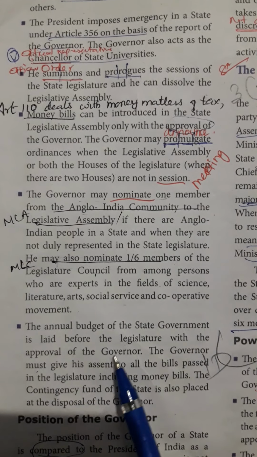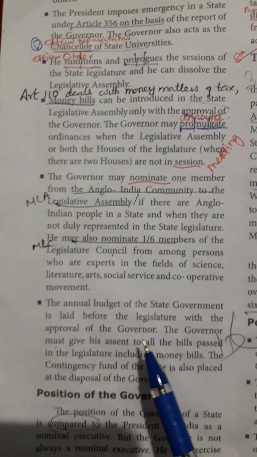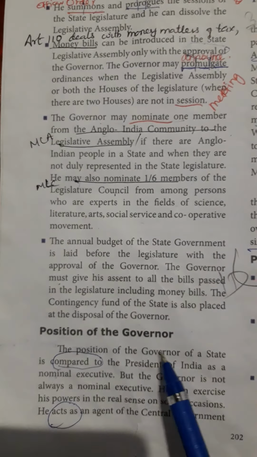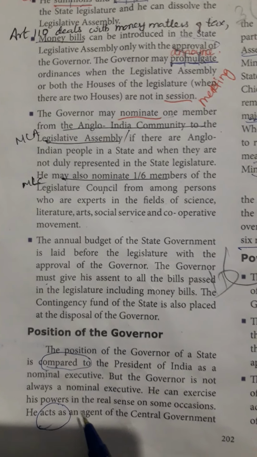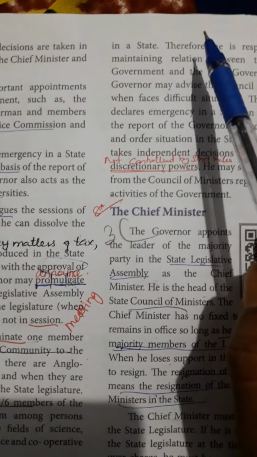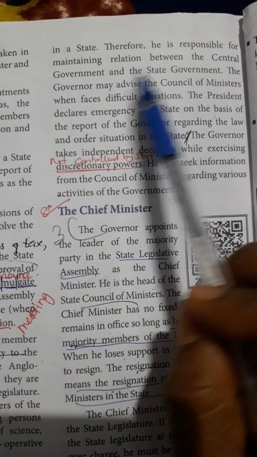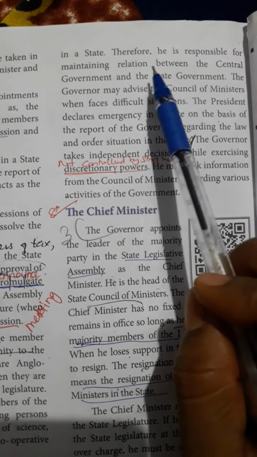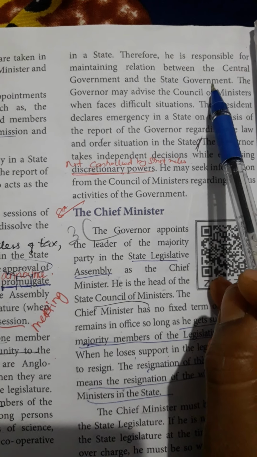Then with the approval of the governor only, the annual budget of the state government can be laid before the legislature. Now we are going to see about the position of the governor. The position of the governor of the state is compared to the president of India. So here the governor acts as an agent of the central government in the state. Therefore, he is responsible for maintaining the relationship between the central government and the state government. So, the governor is acting as an agent between the central government and the state government.